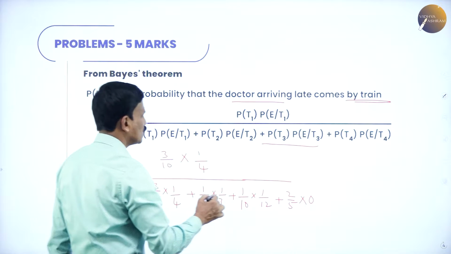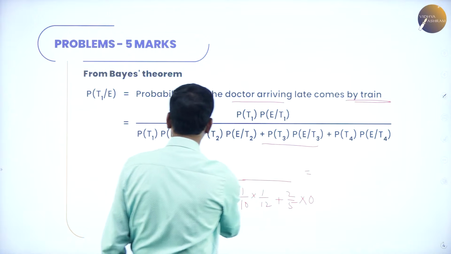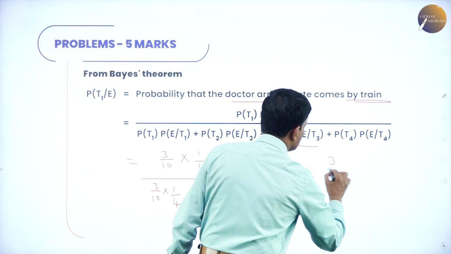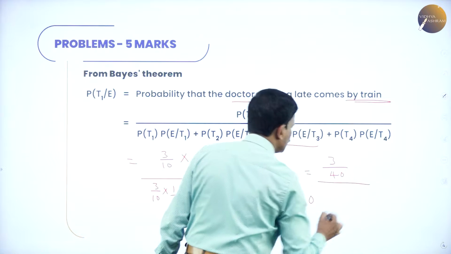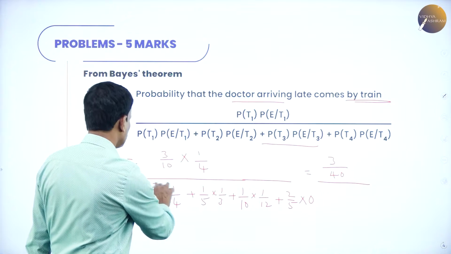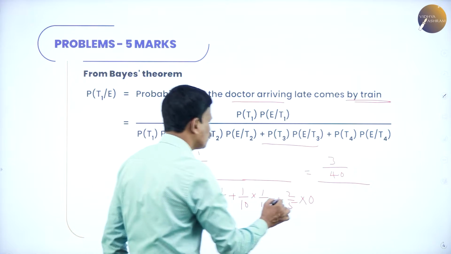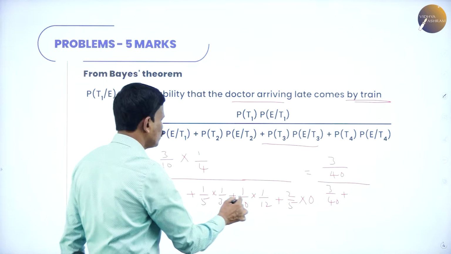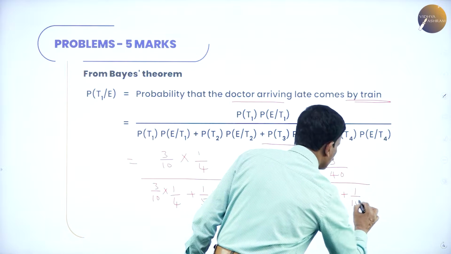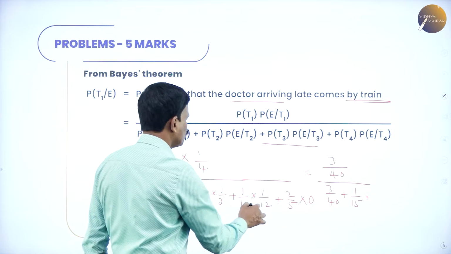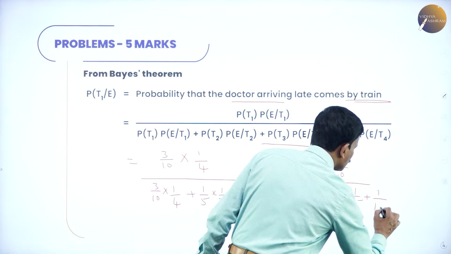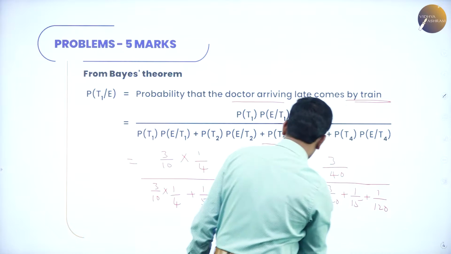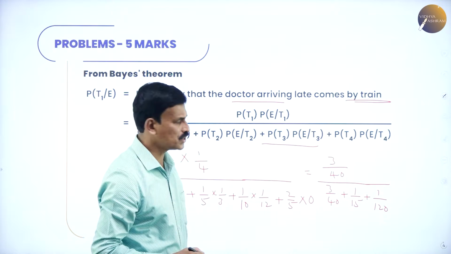So this can be written as: in the numerator, 3 into 1 is 3, divided by 4 tens are 40. In the denominator, 3 into 1 divided by 10 into 4 is 3 by 40, plus 1 into 1 divided by 5 threes are 15, so 1 by 15, plus 1 into 1 divided by 10 into 12 is 120, plus 0, since any number multiplied by 0 is equal to 0.